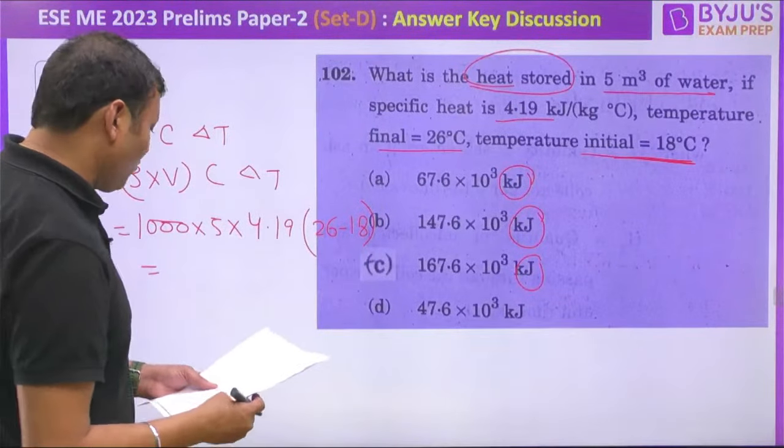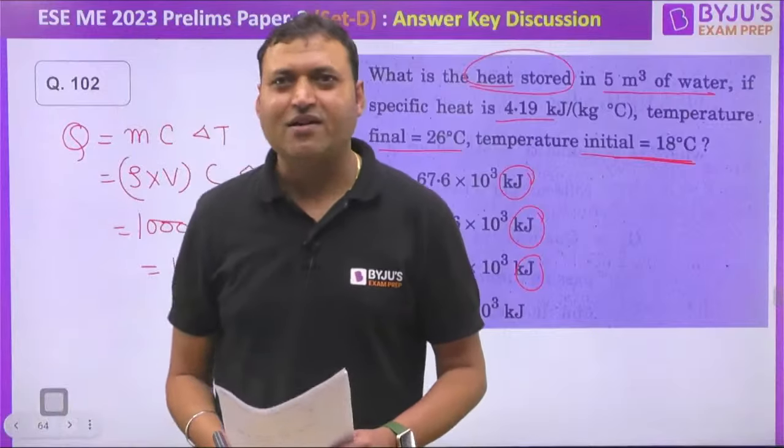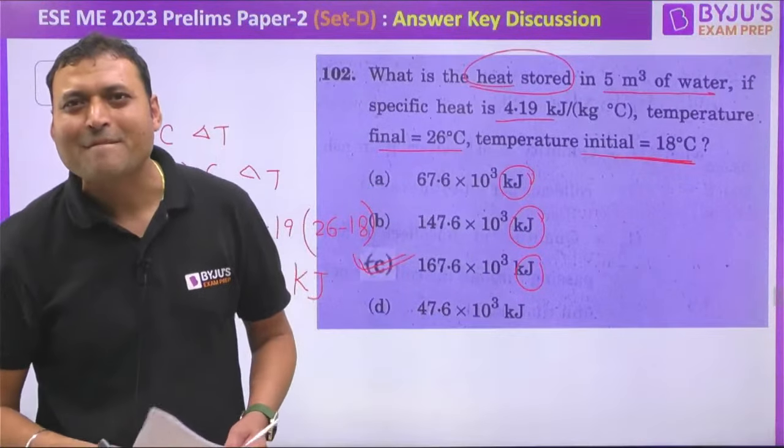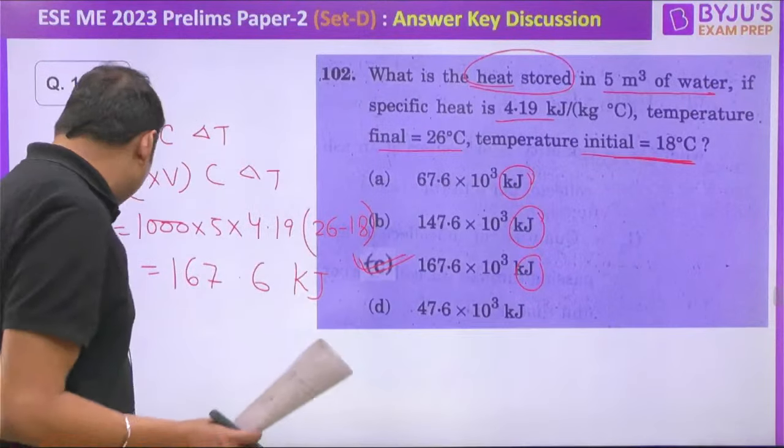If you do the calculation, it will come out to be 167.6. No calculator is required for this calculation. So option C is the right answer for this one. Option C, right? Is this clear? Let us move to the next one.